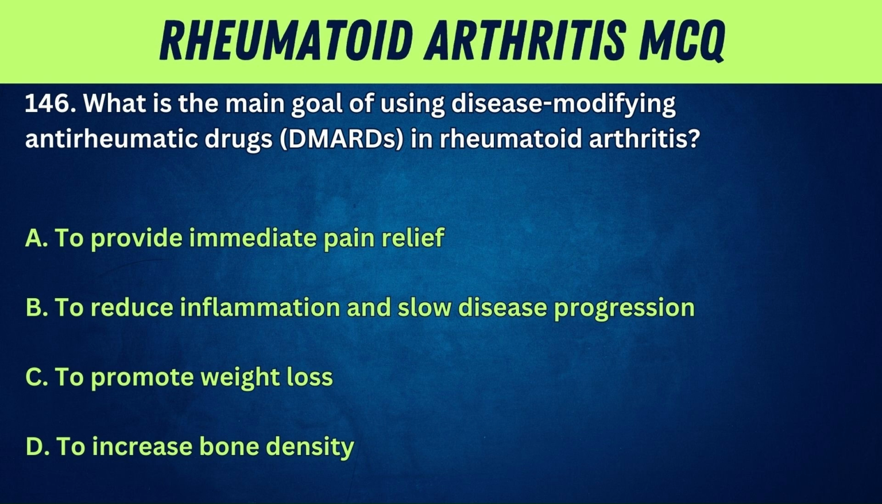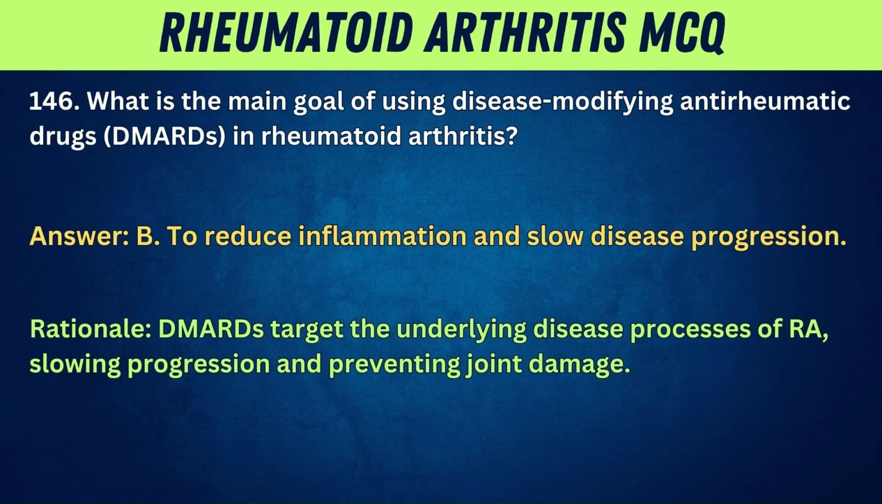146. What is the main goal of using disease-modifying antirheumatic drugs, DMARDs, in rheumatoid arthritis? A. To provide immediate pain relief. B. To reduce inflammation and slow disease progression. C. To promote weight loss. D. To increase bone density. Answer. B. To reduce inflammation and slow disease progression. Rationale. DMARDs target the underlying disease processes of RA, slowing progression and preventing joint damage.